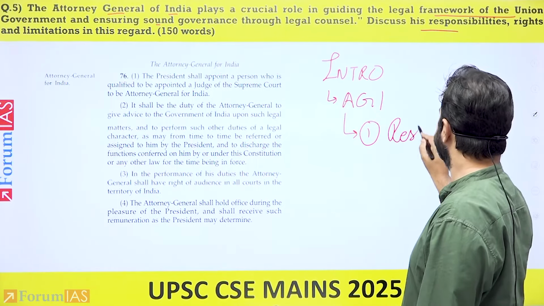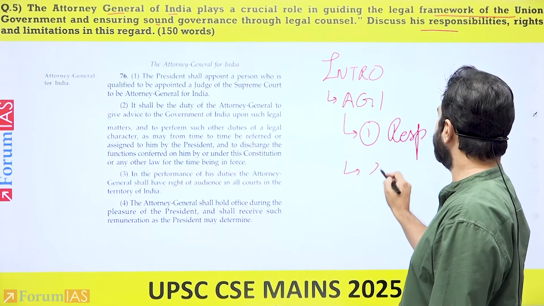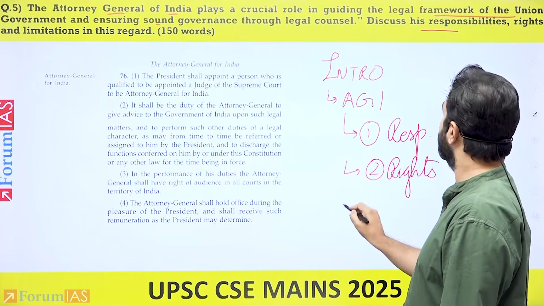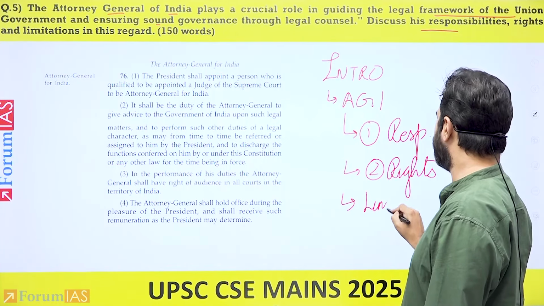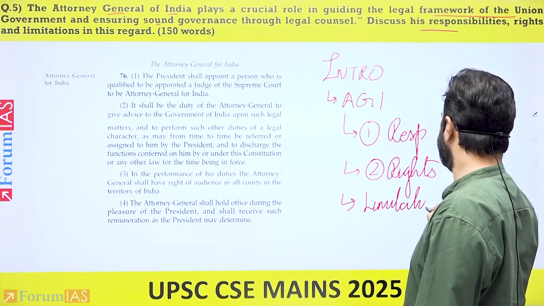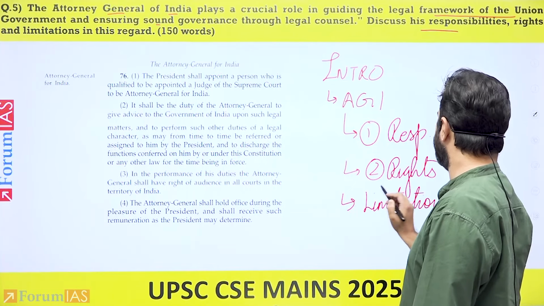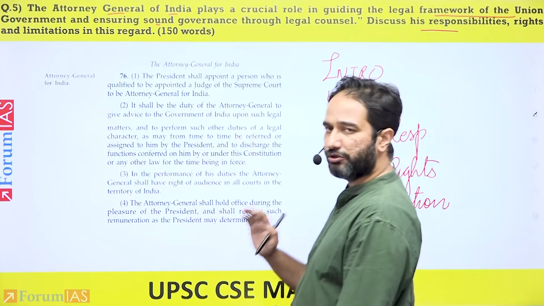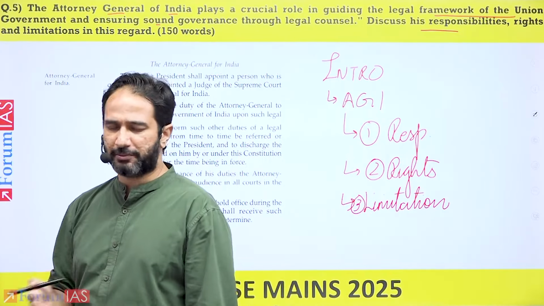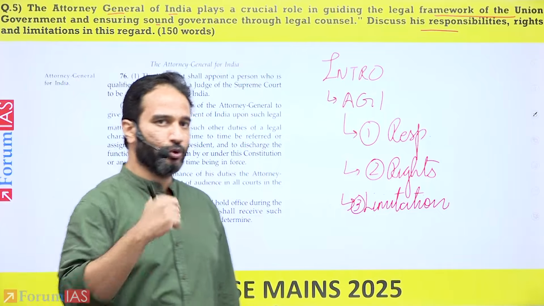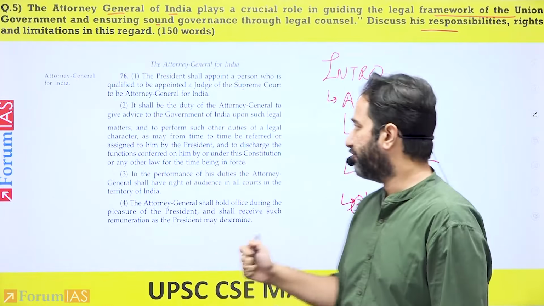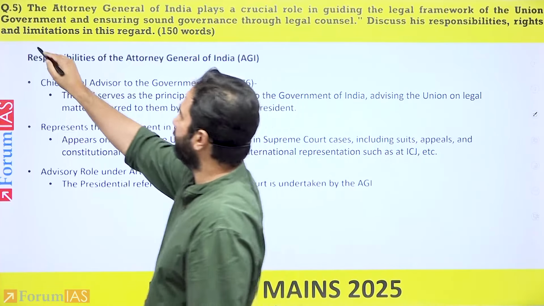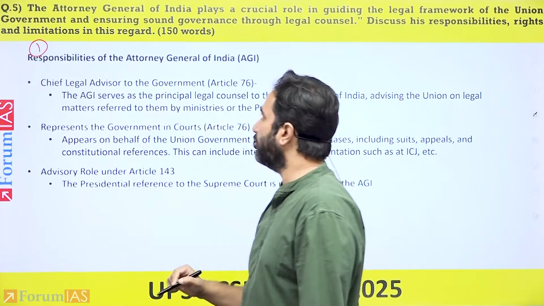Responsibilities, rights of the Attorney General, and limitations on the powers of the Attorney General. So three different paragraphs that you might end up writing within the UPSC Mains examination. If you want to do it in bullet points, or draw a mind map, that is up to you on how you want to showcase this type of information. Right? So the first aspect would be responsibilities of the Attorney General of India.